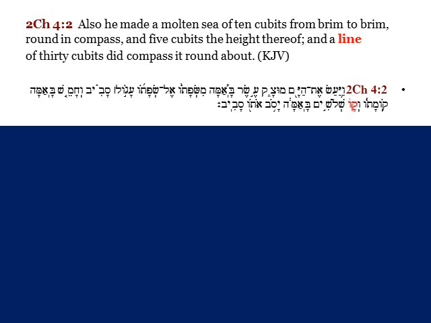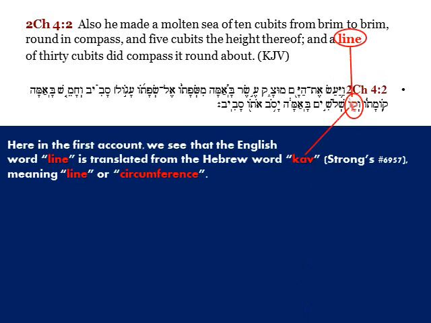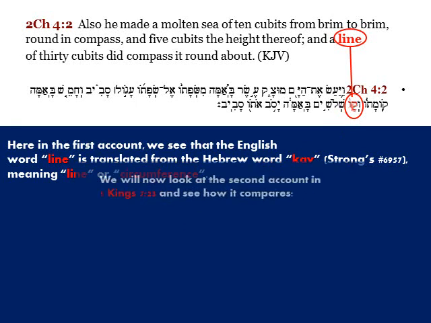Also he made a molten sea of 10 cubits from brim to brim, round in compass, and 5 cubits the height thereof, and a line of 30 cubits did compass it round about. Here in the first account we see that the English word line is translated from the Hebrew word kav, Strong's number 6957, which means line or circumference.